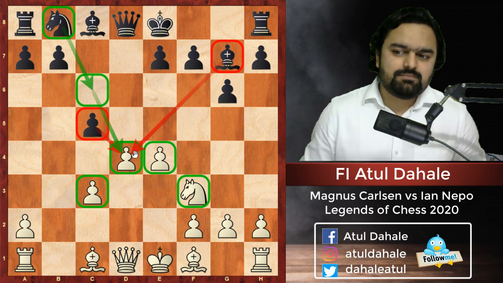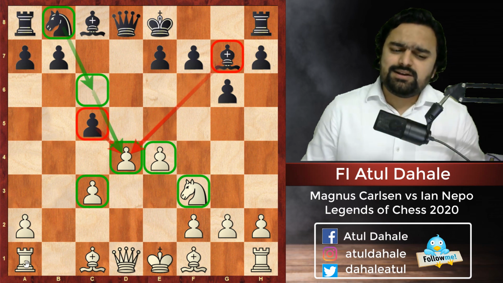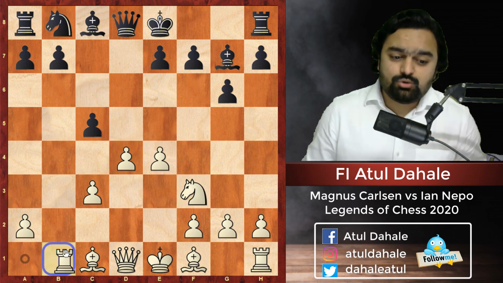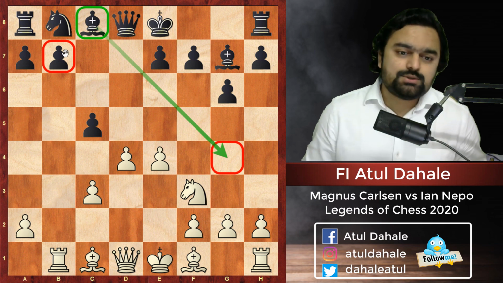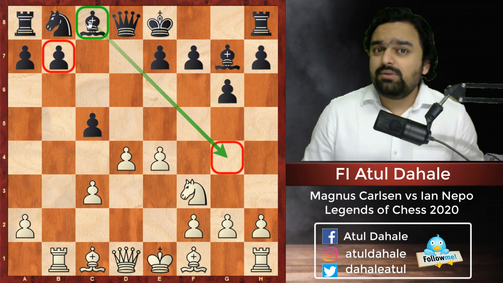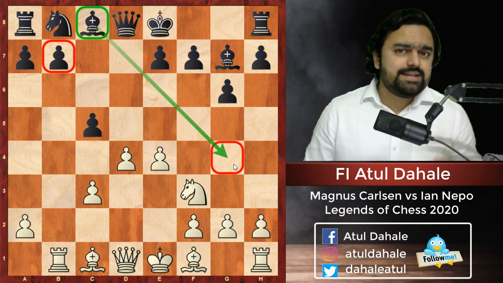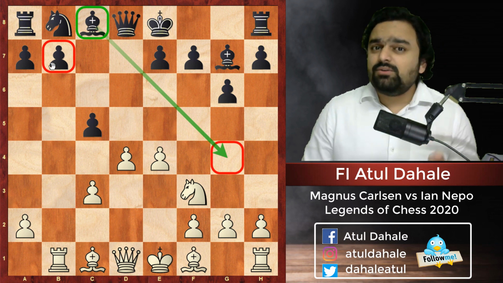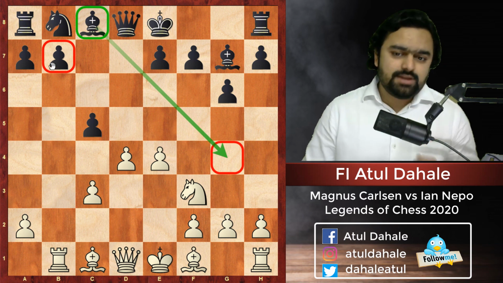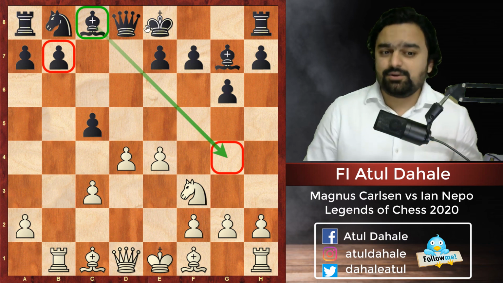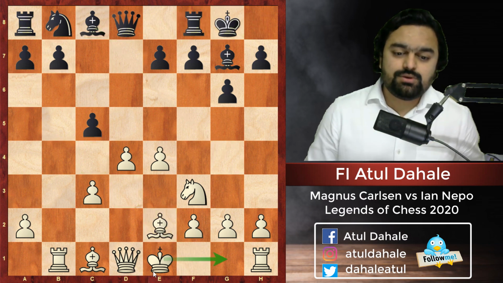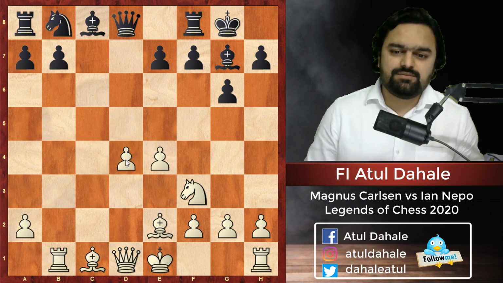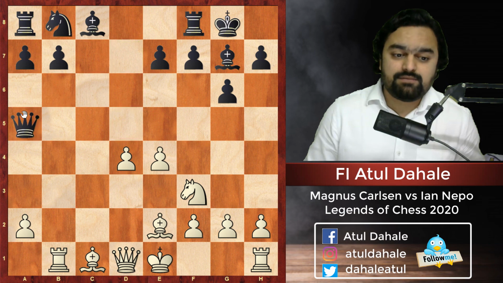So in this position, Magnus Carlsen decided to play yet another interesting move, that is rook b1. The idea of this move is to attack the b7 pawn so that the bishop on c8 will not be able to come to the g4 square very easily, because the pawn on b7 will be lost in that case. Here, black decided to castle so that his king will be safe. Magnus played bishop e2. He also wants to castle in this position. c takes d4, c takes d4, and now black played queen a5 check.